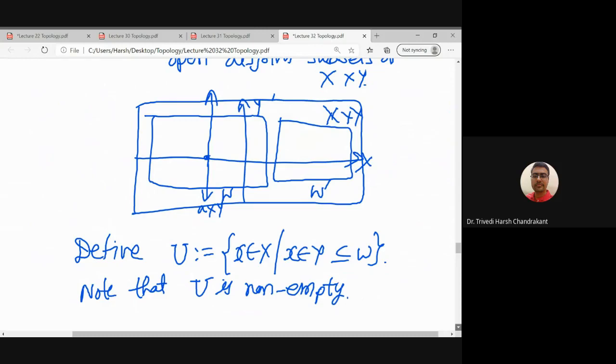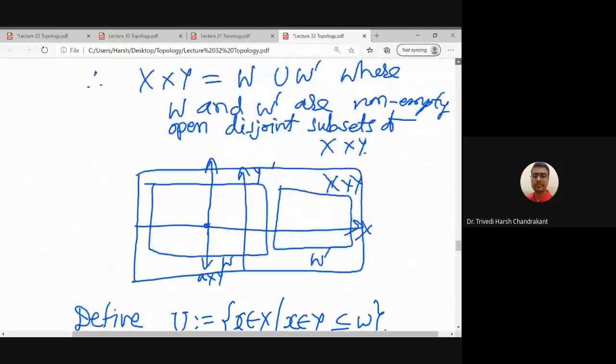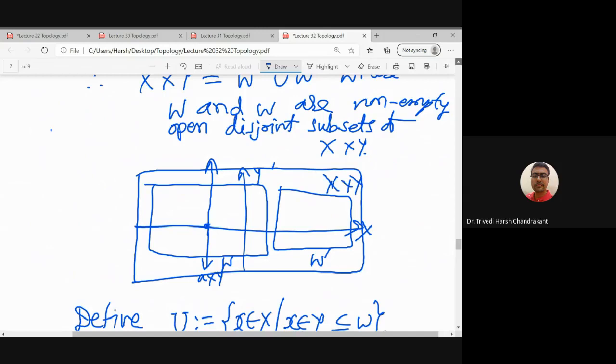So we know that W is non-empty actually. So what is W? Let us go back. So W is a subset of X cross Y, and W dash is not a complement of W. These are just two sets, so we can also call them W1 and W2.